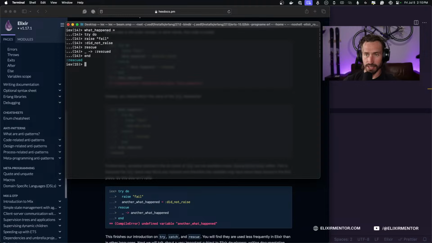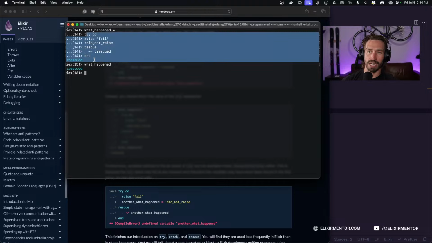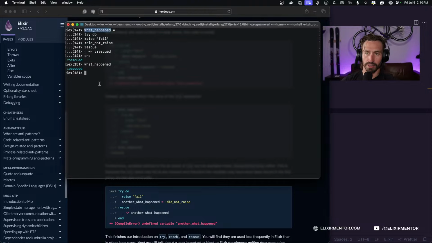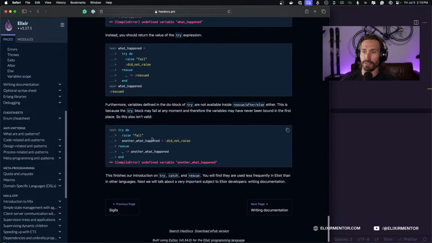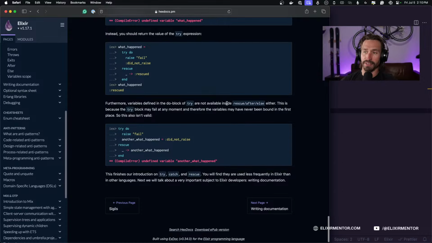And when I hit enter, we get the value back of rescued, but we also have access to what happened now, and that's rescued. So we're just binding whatever happened here to the variable what happened. So you don't have access to any variables inside of that block because it's out of scope. Furthermore, variables defined in the do block of try are not available inside rescue, after, or else either.